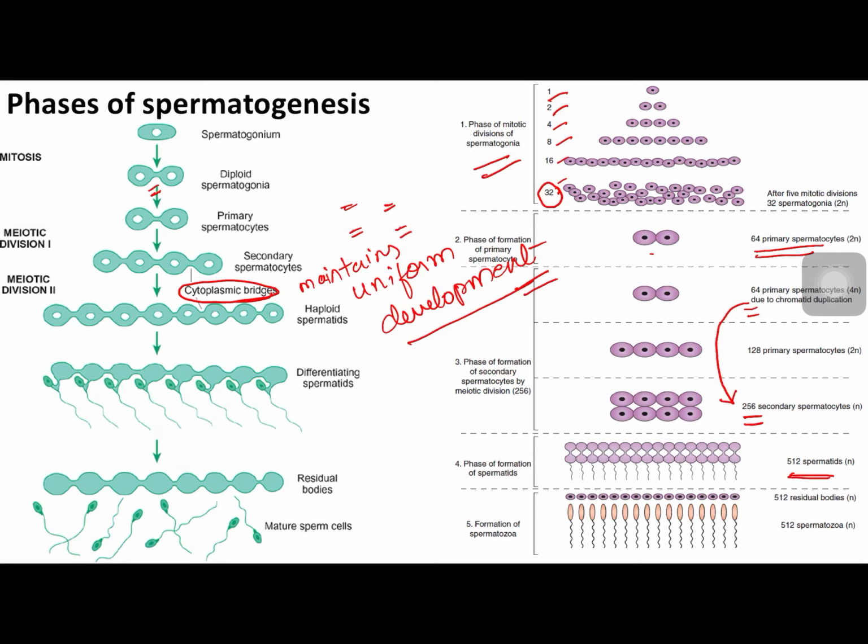Next phase is the phase of formation of spermatids. 256 secondary spermatocytes undergo mitotic division to form 512 spermatids. Now these spermatids undergo a process of spermiogenesis to form spermatozoa. That is the final phase of spermatogenesis.